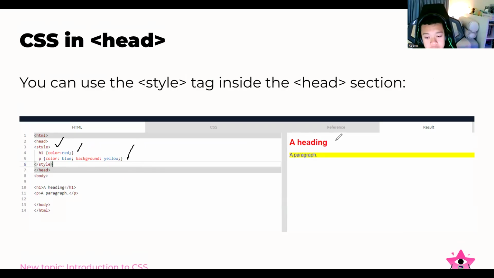The output will look like this, the heading and also the paragraph. For this heading, we are using the H1, which means we are using the color red. And for the P, which is the paragraph, we are using the color blue, and for the background we are using yellow. And then the output will look like that. Okay, understood? Okay, we go next.